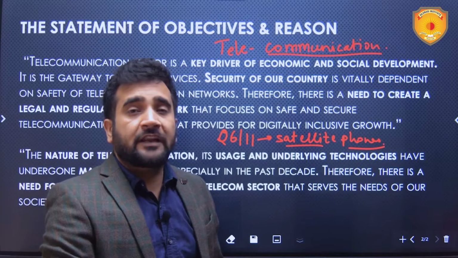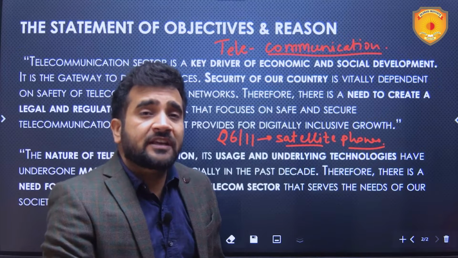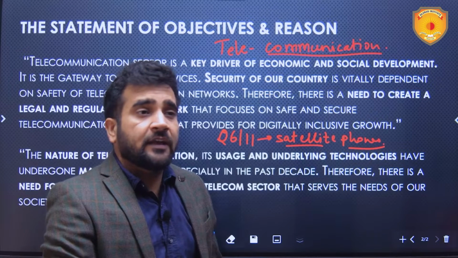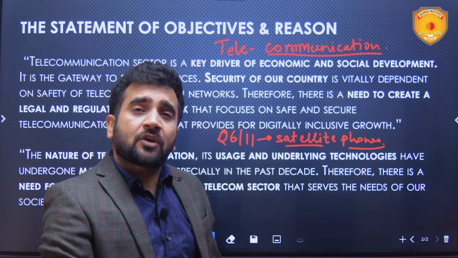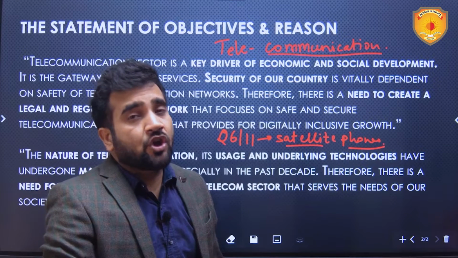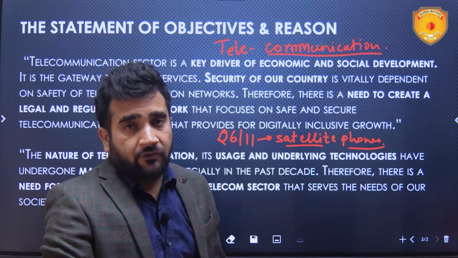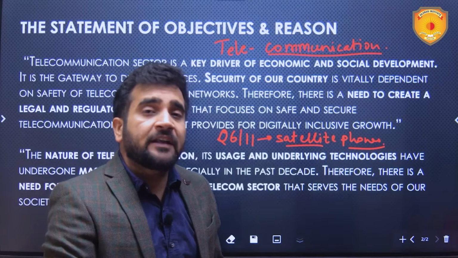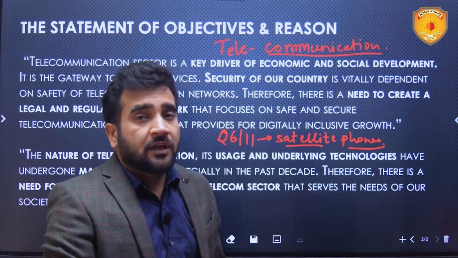However, this kind of telecommunications can be considered as advanced telecommunication. So definitely the telecommunication domain is also one of the major aspects of ensuring safety and security of the country. And the telecommunications domain has evolved rapidly, especially in the last decade or so.